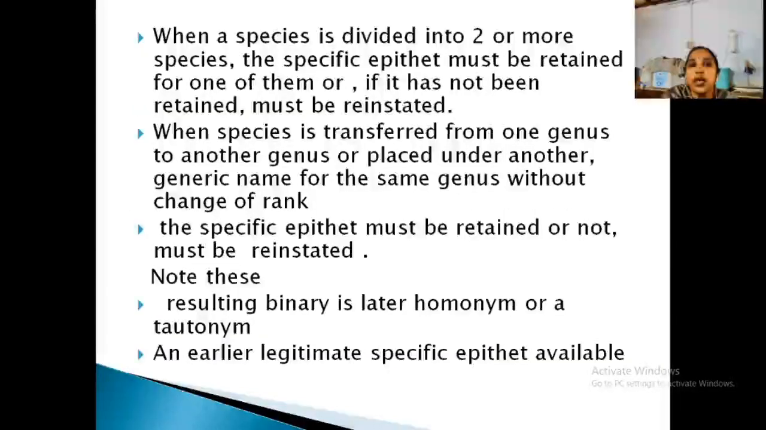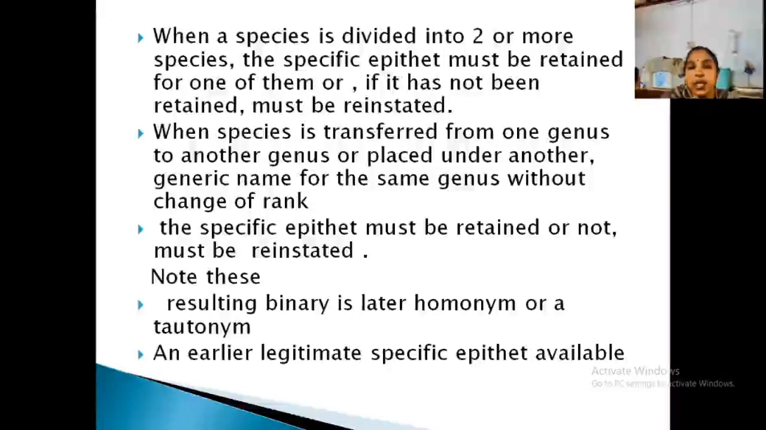Clear? Now, when a species is divided into two or more, the specific epithet must be retained. If it has not been retained, it must be reinstated. Means what? The first position itself is established. If it is not retained, its first position is established, and it means no new name should be given. When a species is transferred from one genus to another, the generic name also must be retained there. Now, if the specific epithet is not retained, you can reinstate it, means you can accept the first position or first name itself.